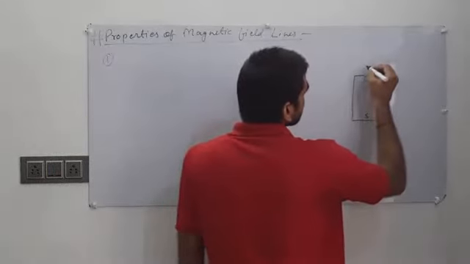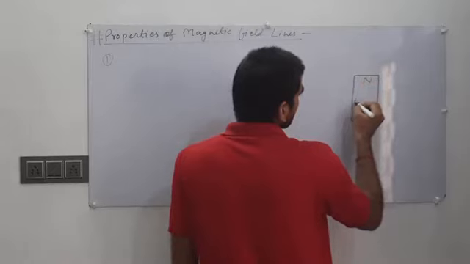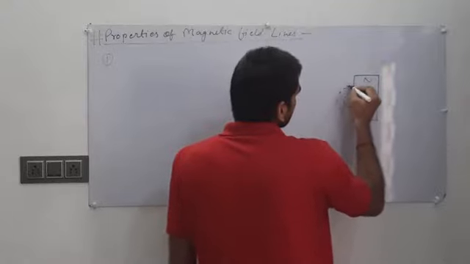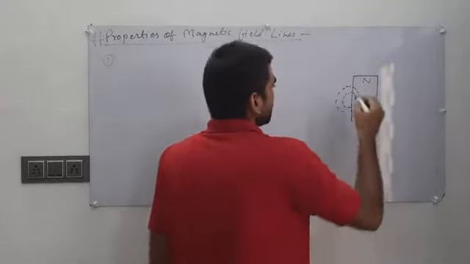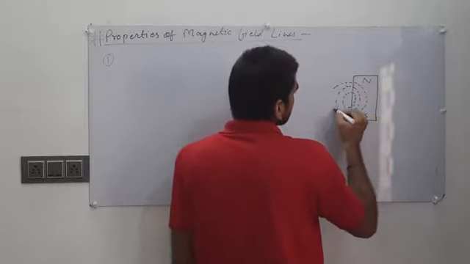That means if we draw our pattern of magnetic field lines, then the pattern shows like this.